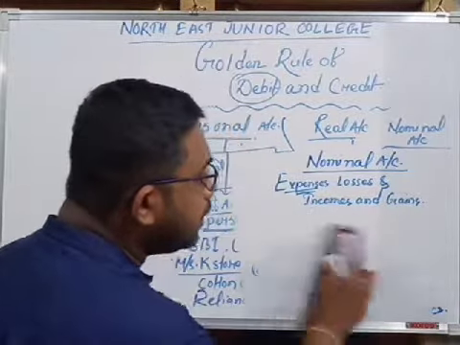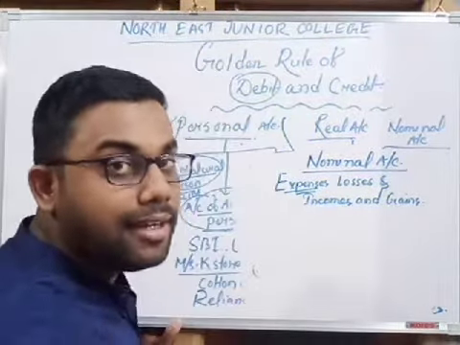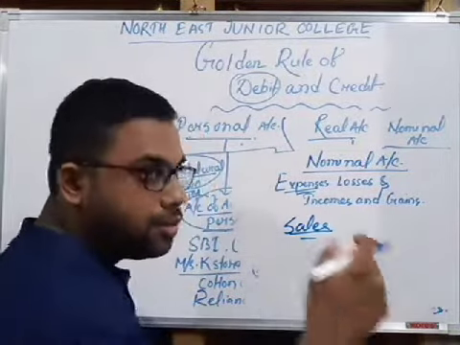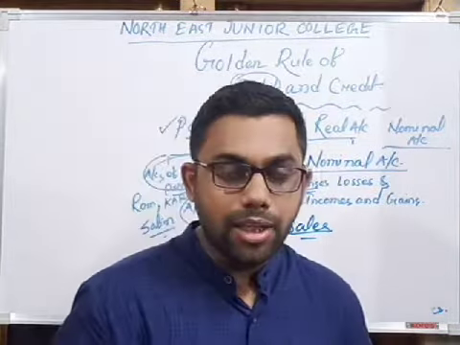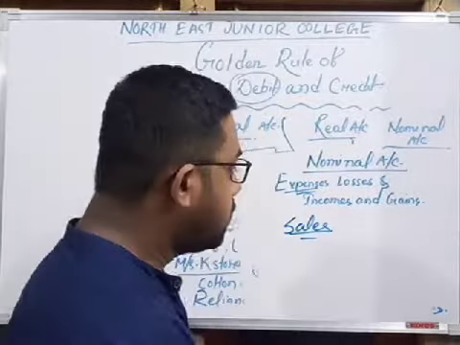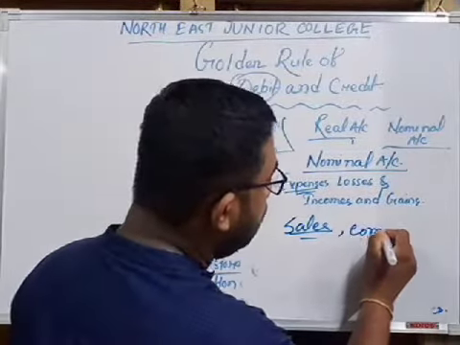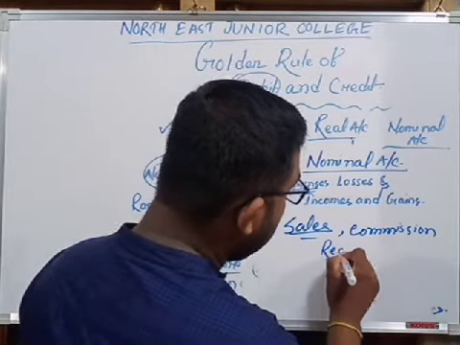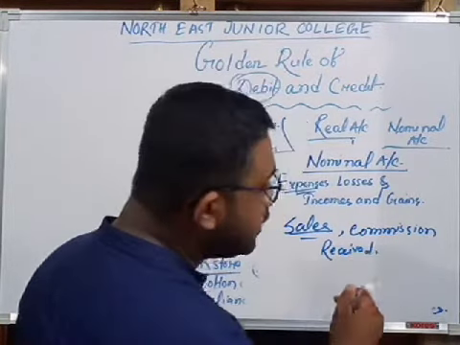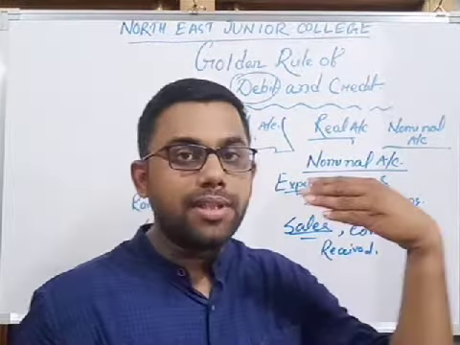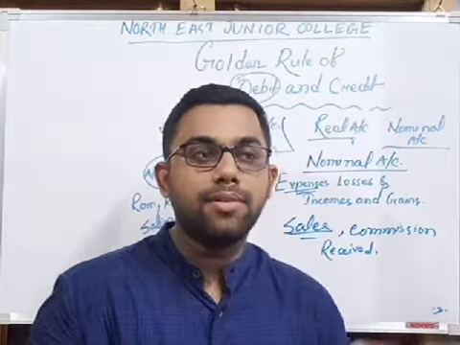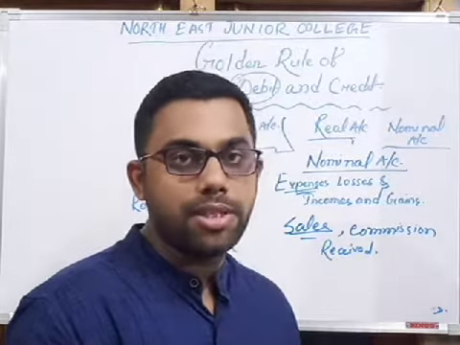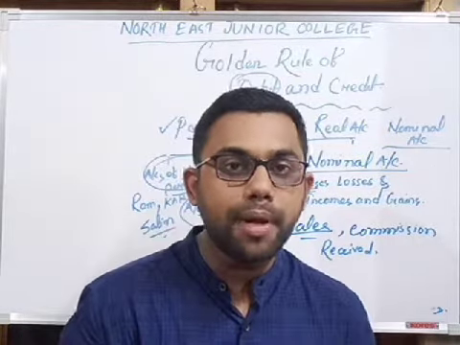Next, incomes means whatever we have earned in our business, like sales. If we sell goods to another person, that person will pay me the money, so it is my income. Next, commission received. Commission received means from some organization, from any institution, I have received a commission for my activity, so it is my income.